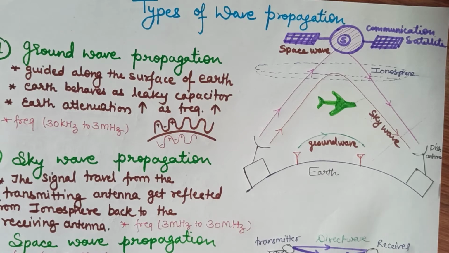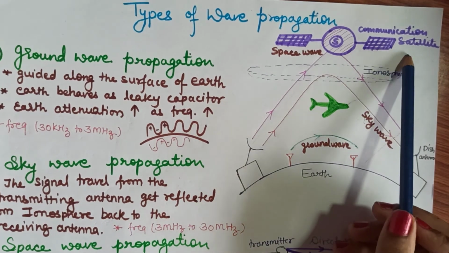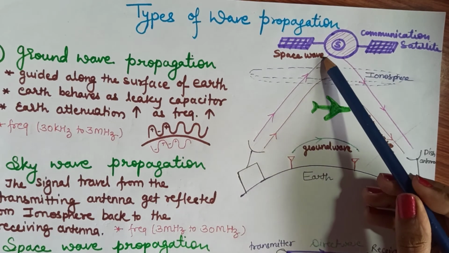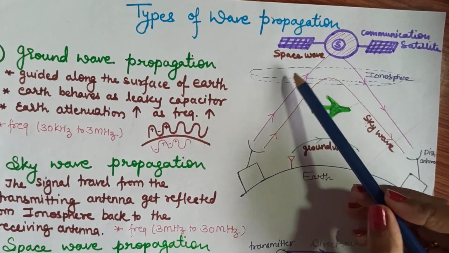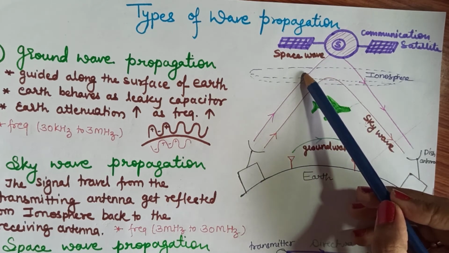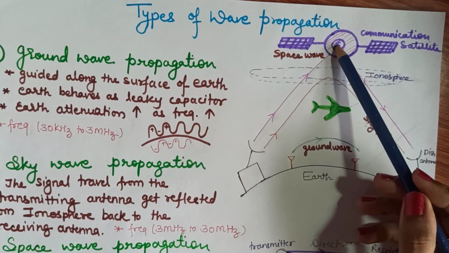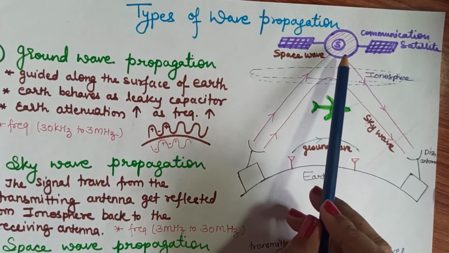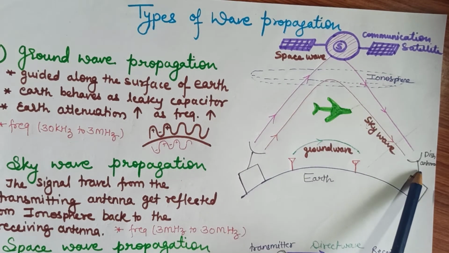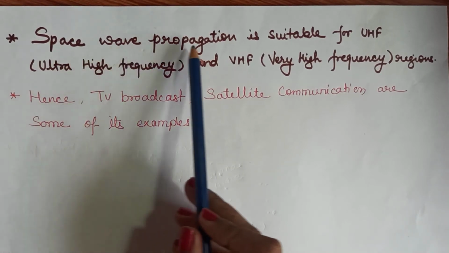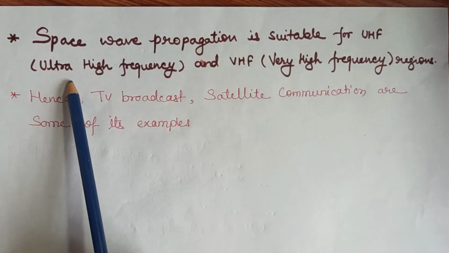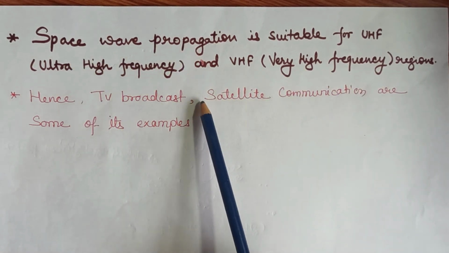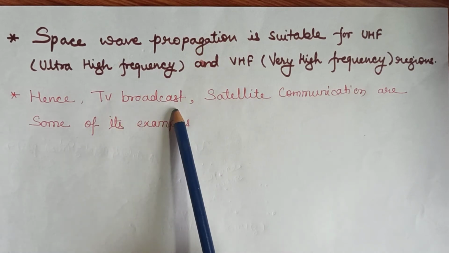In space wave propagation, we have another example that is called satellite communication. In this space wave communication, we send the signal in the atmosphere, and because its frequency is more than 30 megahertz, it penetrates the ionosphere and moves in the upward direction. Here we use a satellite, and this satellite repeats the signal and sends it back to the earth and it is received by the receiver. So, space wave propagation is suitable for UHF, ultra high frequency, and very high frequency region. In this space wave propagation, we are using satellite communication and TV broadcasting.